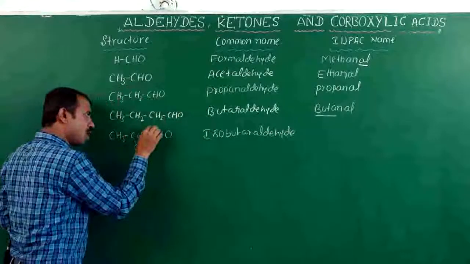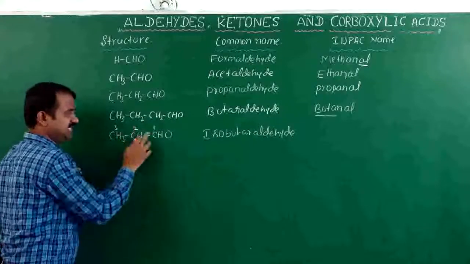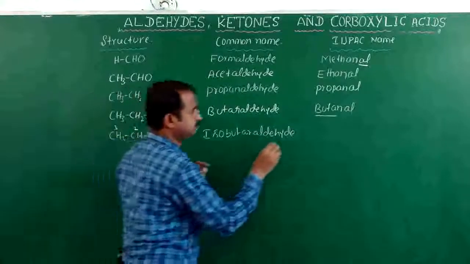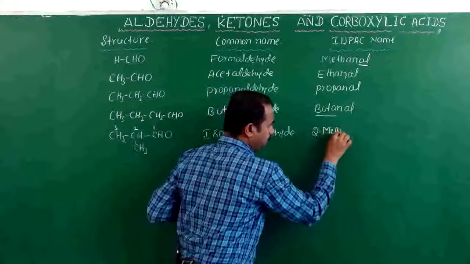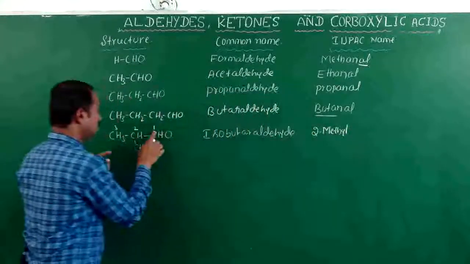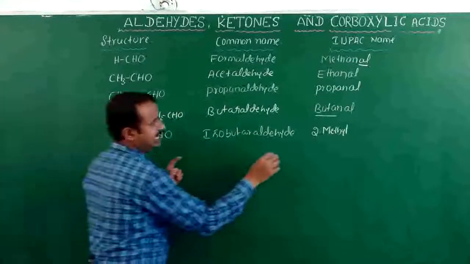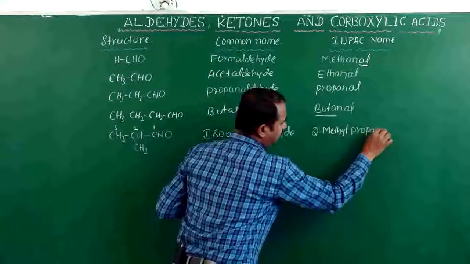IUPAC name: 1, 2, 3. 2-methyl. This is the alpha position. 2-methyl. How many carbons? 3 carbons are there. 2-methylpropanal.